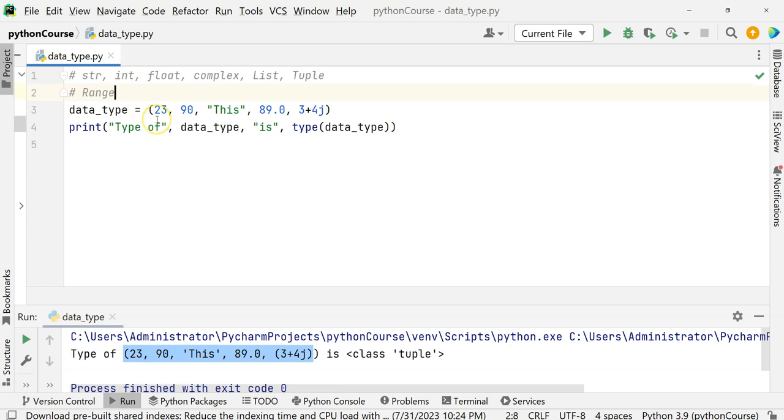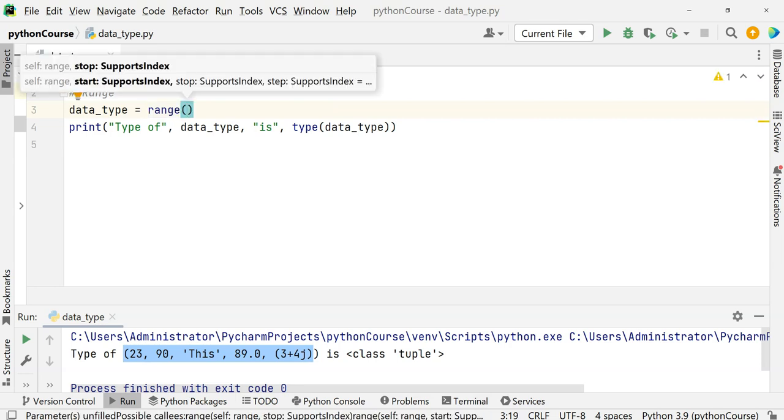Range in Python is another inbuilt data type which is mainly used in loops. Let's say you want to iterate over the first 100 numbers, or from 35 to 100, or any kind of range. At that time we use the range data type. Range is a kind of function which returns the complete range.